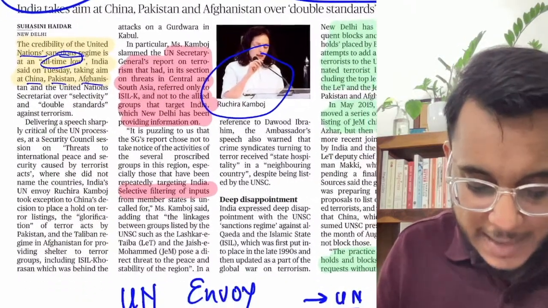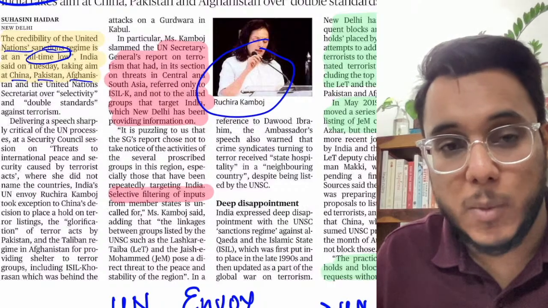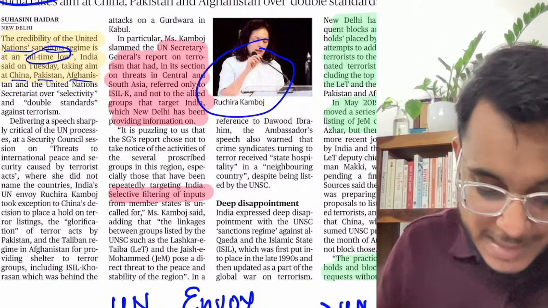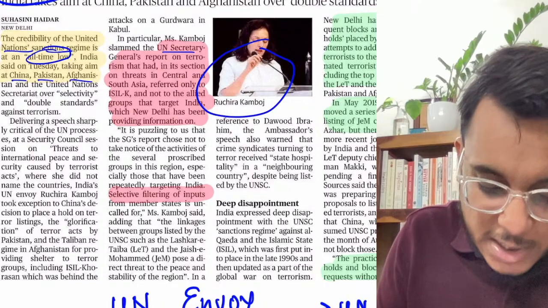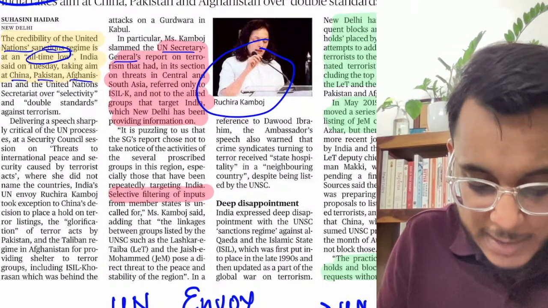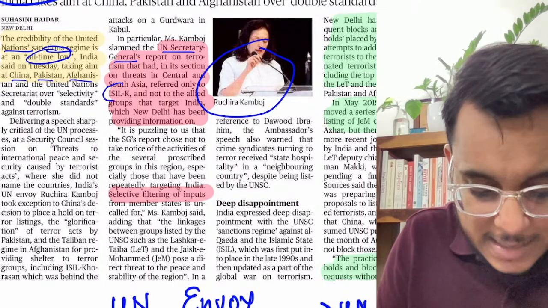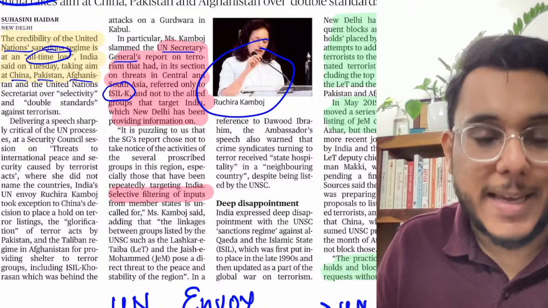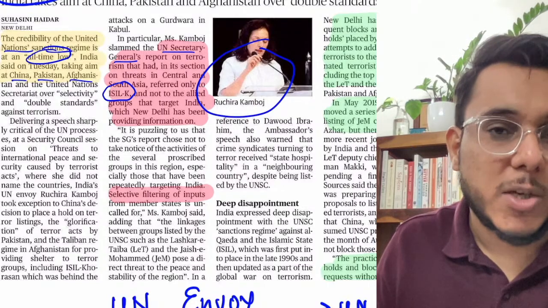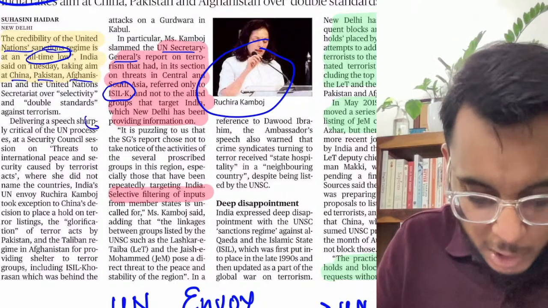There are many terrorist organizations whose names India has proposed, but they have not been banned. The UNSC's recent report on terrorism has named one particular terrorist organization, ISIL, ISIL-K. But guys, there are many other organizations also associated with it. Their names were provided by India, but they have not been banned.